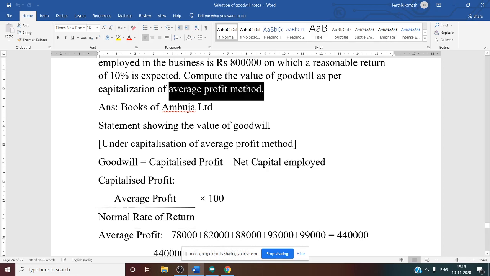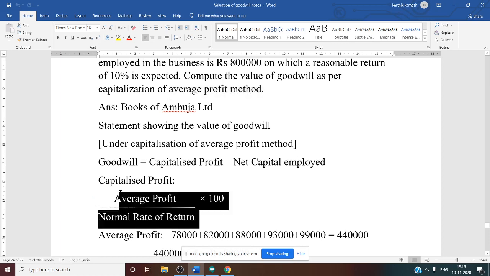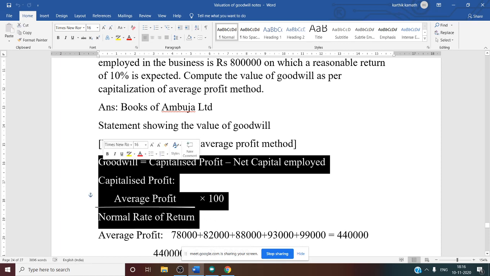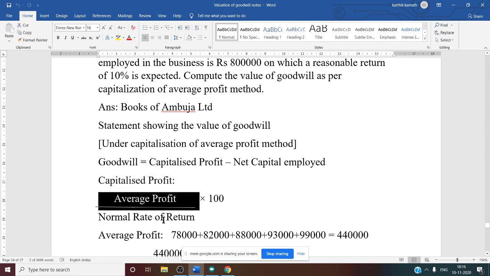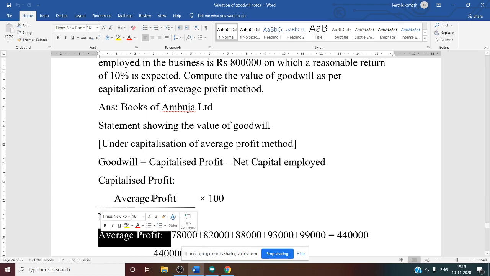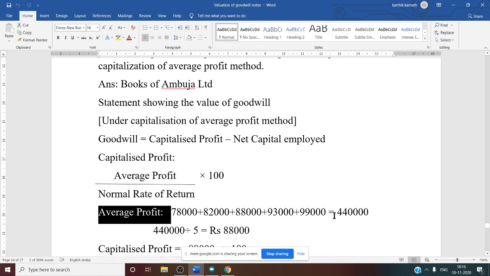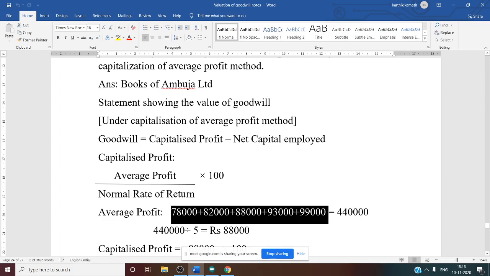But in this question they have asked about average profit. That is why in the numerator is average profit, and in the denominator there is a common thing, that is normal rate of return into 100. So now we have to remember these two formulas: the goodwill calculation formula under capitalization of average profit, and then capitalized profit. Under capitalized profit there is one more concept, average profit. Average profit, you know, is total profit divided by number of years. So the total 5 years' profit is given, and you have to add all those 5 years' profit.